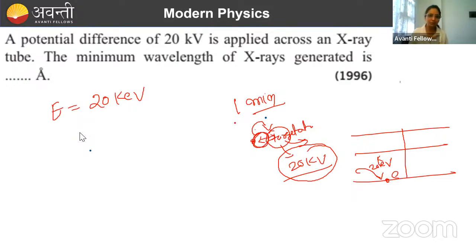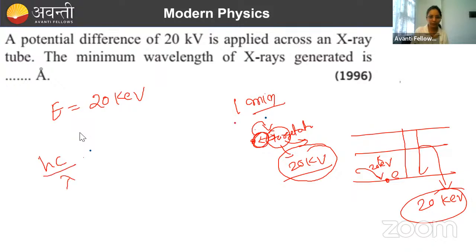So how high it is going, that we have to calculate. Whatever high it will go, it will take up how much energy? 20 kilo electron volt. So if it comes down again, it will release 20 kilo electron volt. So the photon that is getting released will have 20 kilo electron volt energy maximum.